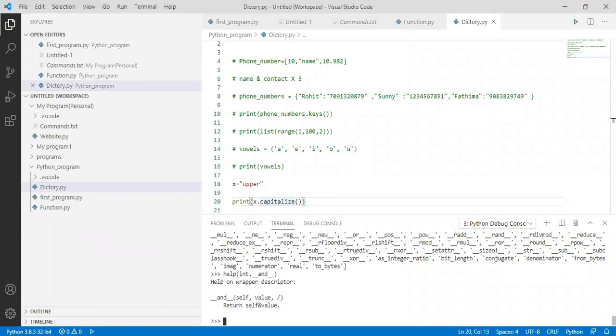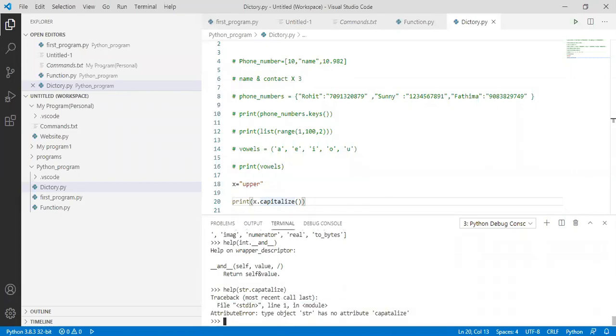So we have done it for capitalize. So let's check for capitalize. So help of str dot capitalize, okay.